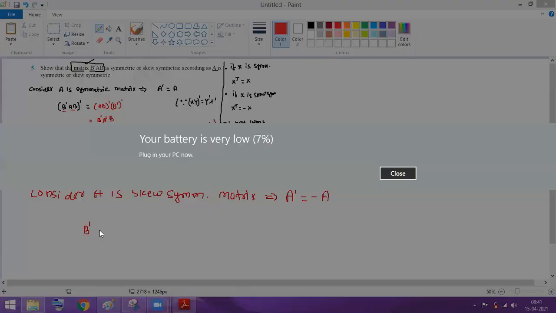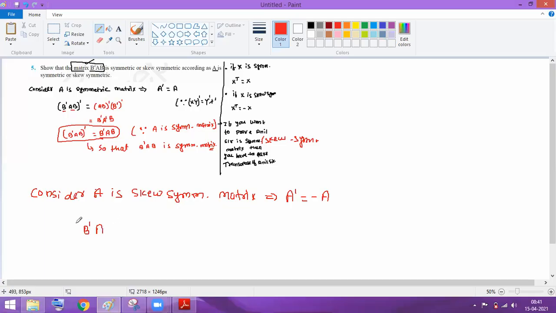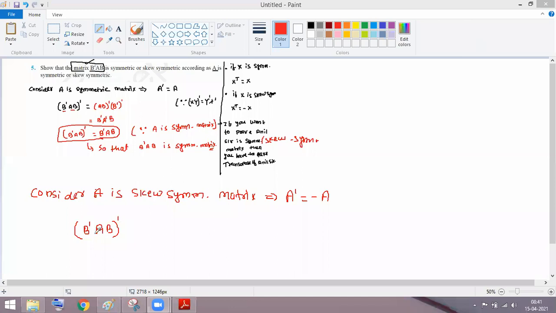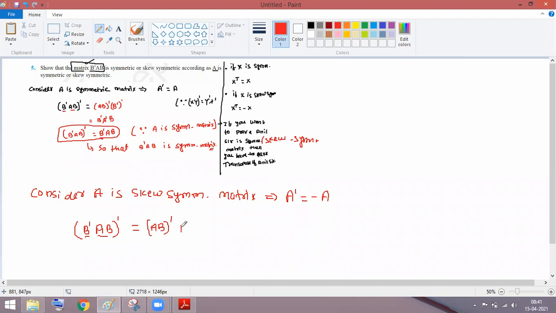So B dash, just a second, guys. B dash AB transpose. Okay, give me a second. So we'll get here B transpose A B transpose, which will be equal to, again, the same XY concept. I will take this as X and this as Y. So I will have to write AB transpose, and after that I have to take the B transpose and take its transpose as well.